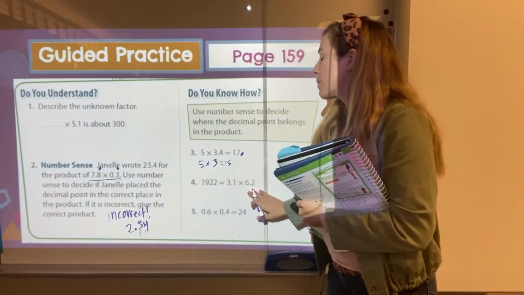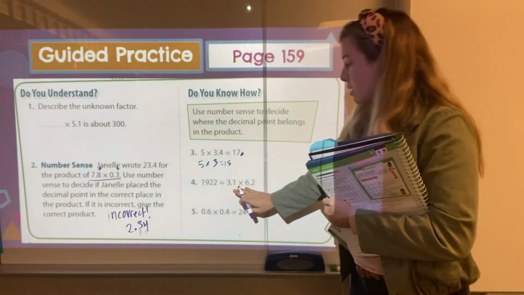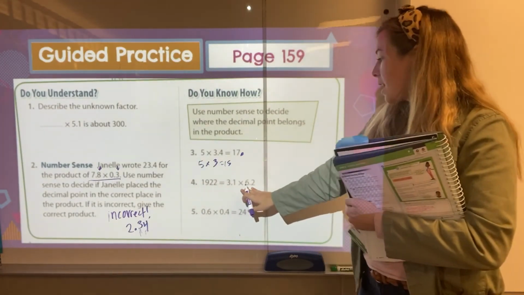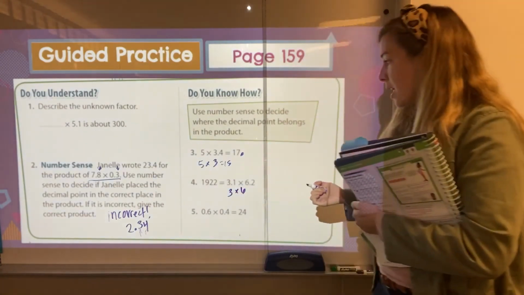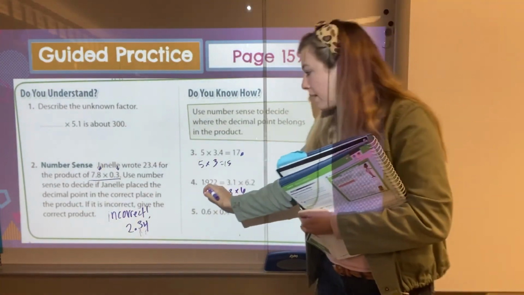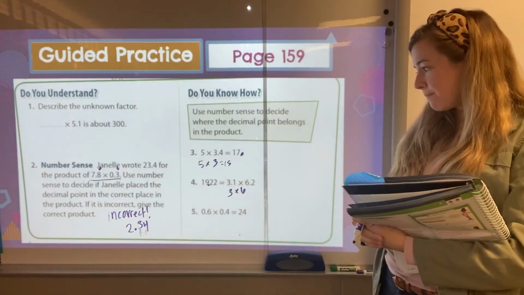Okay, so this one they've switched around the problem, but we're doing the same thing. So here's our answer or our product. Here's our factors. We have 3 1/10 times 6 2/10. So again, you could think, okay, 3 times about 6. That's going to be 18. Well, I've got 19 right there, so we can just put it between the 9 and the 2.